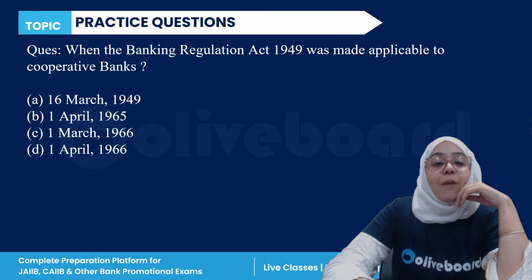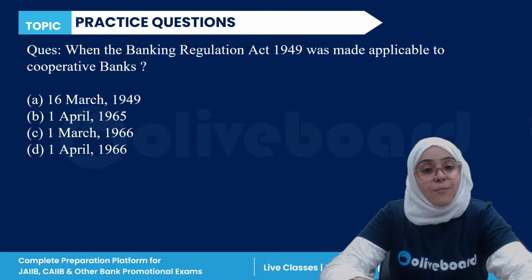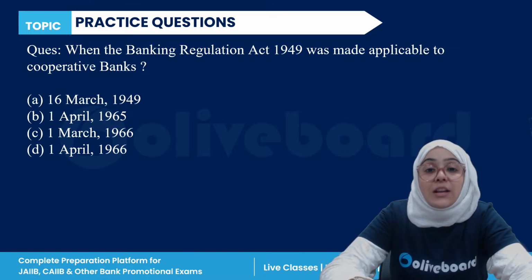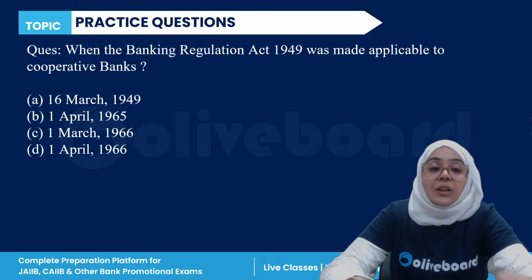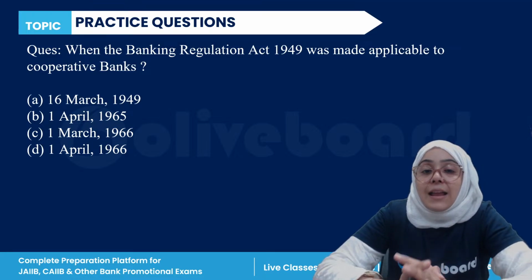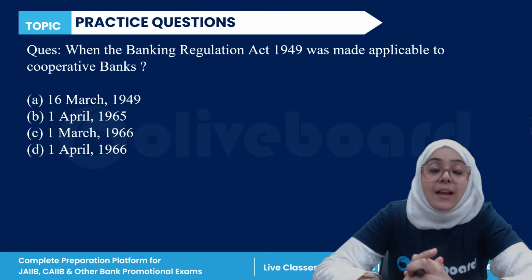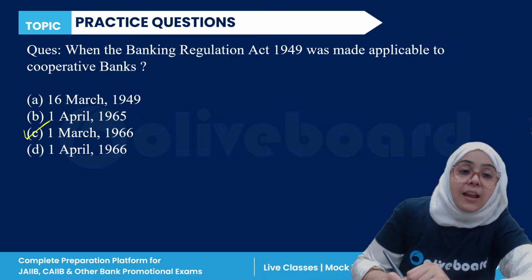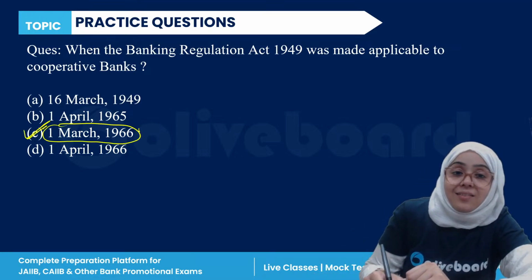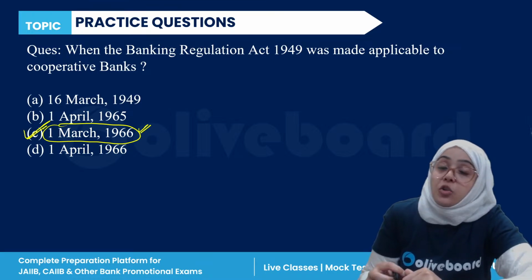Next, when was the Banking Regulation Act 1949 made applicable to the cooperative banks? In which time period? The correct answer is C. From 1st March 1966, the Banking Regulation Act 1949 was applicable to the cooperative banks. So C is the correct answer.